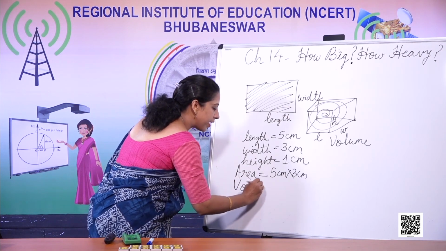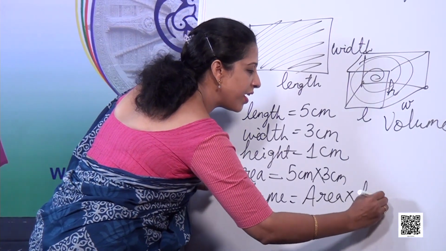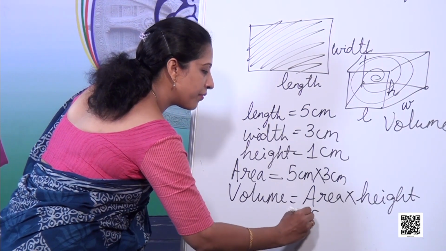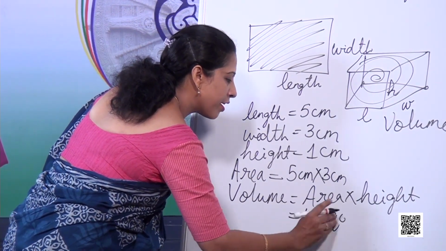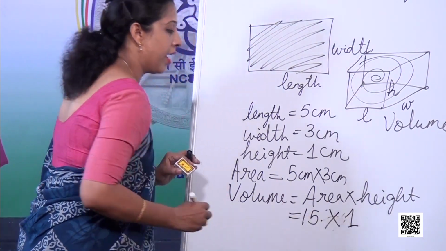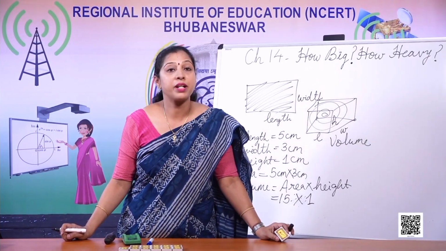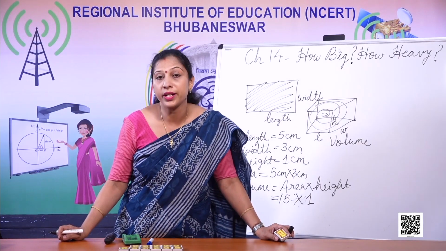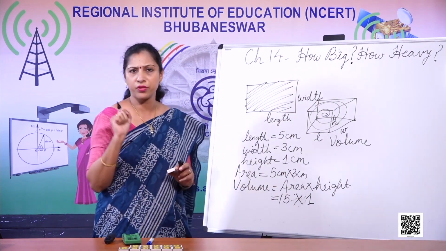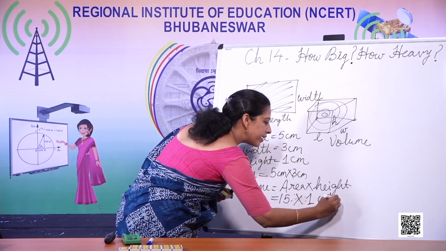Volume is nothing but area into height. Very easy. Now you know 5 centimeter into 3 centimeter is equal to 15 square centimeter. So 15 into, let's go to the height straight away, 1. Then I will write down the unit. Why unit? Because everything has a unit. So when I write down the volume, what unit should I write down? I will write down cubic centimeter.